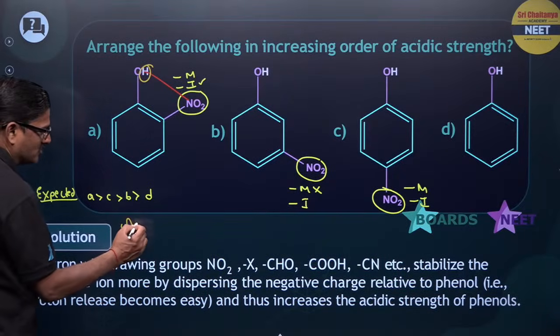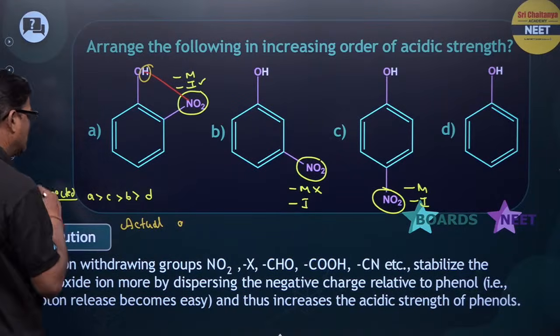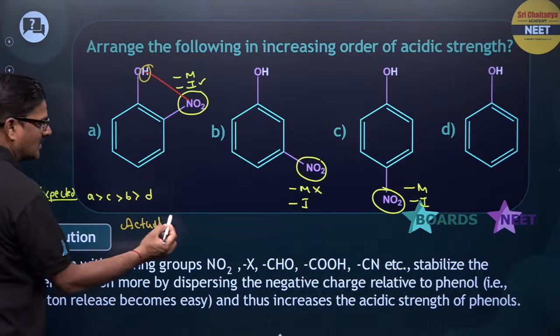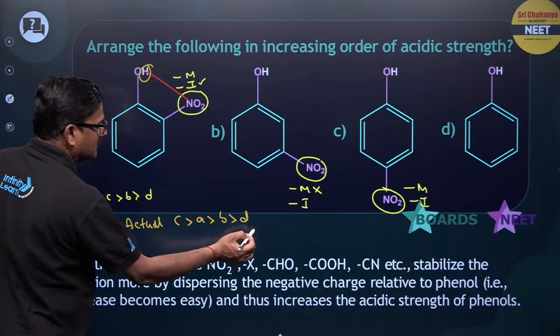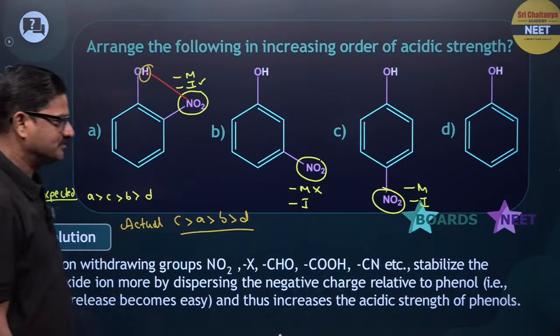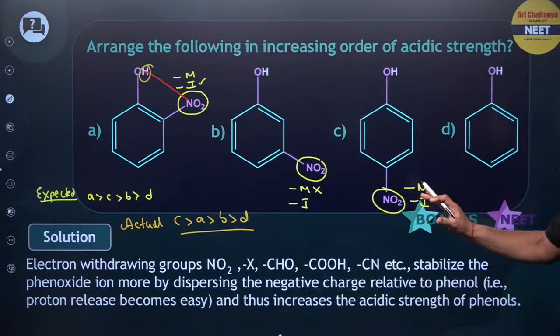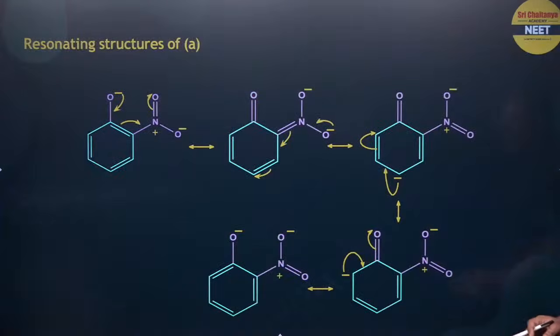So the actual order comes to be C is more than A is more than B is more than D. Fine. So this is a key important point that you need to know.